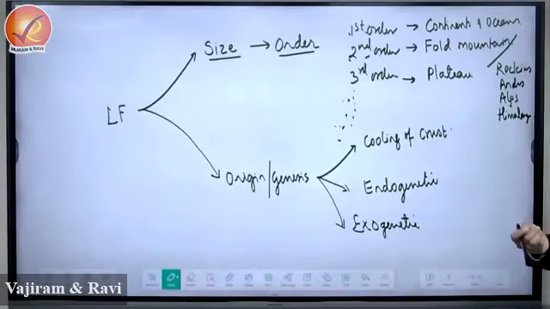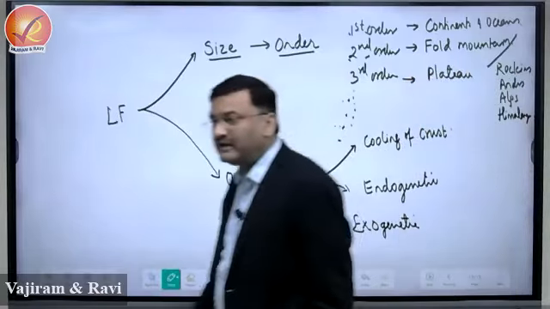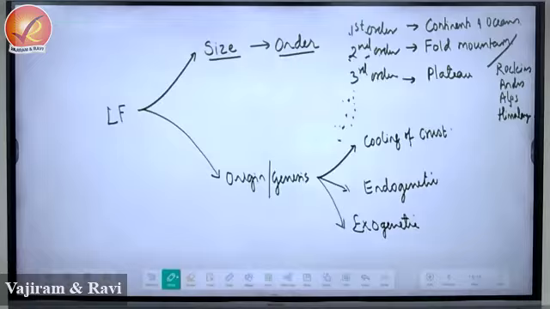Just say there is a formation of a valley. What is this? A valley is created by exogenetic, a river valley. Pass is created by exogenetic, gorge is created by exogenetic. Now you talk about the landforms in desert. Most of the landforms in desert are the result of what? Exogenetic.